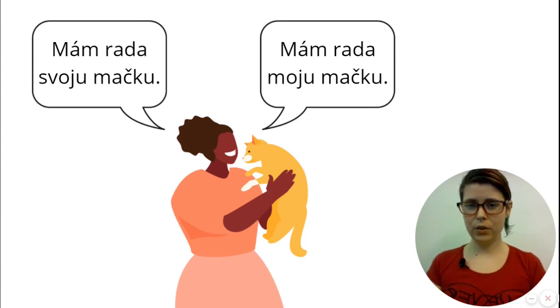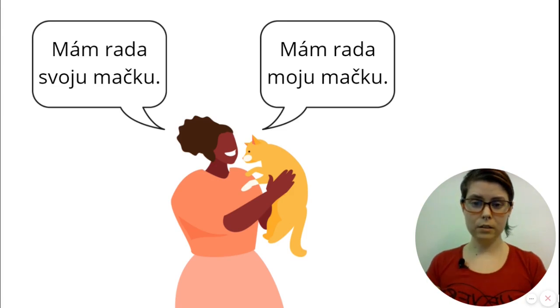It's just that if you want to sound more like a native speaker of Slovak, it's better to go for svoju. Mám rada svoju mačku. The second one, mám rada moju mačku, is correct. There's going to be no misunderstanding, but it doesn't sound so natural.